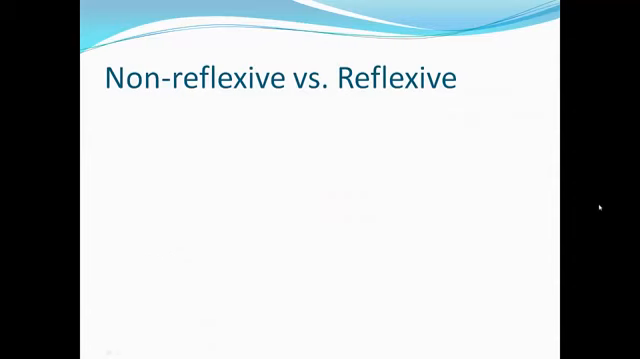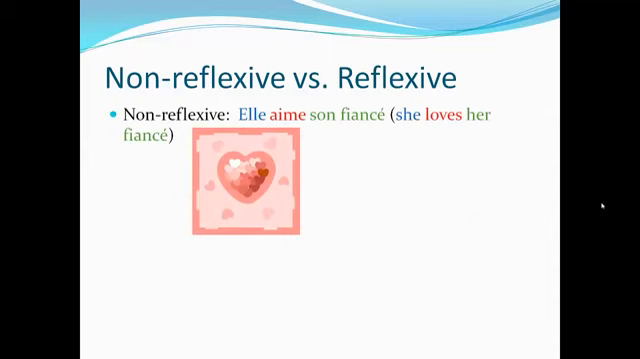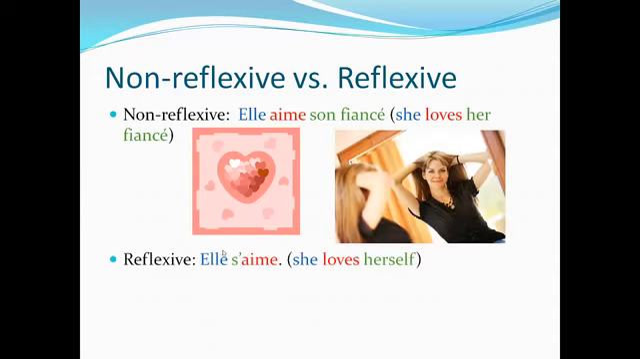Let's take a look at another example of reflexive versus non-reflexive. Elle aime son fiancé. She loves her fiancé. Reflexive, elle s'aime. She loves herself. So the verb here is reflexive. It's going back to itself.